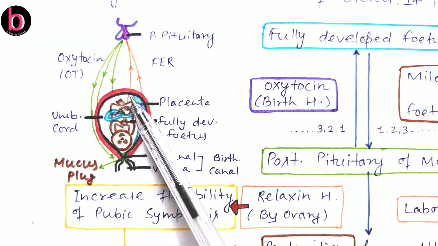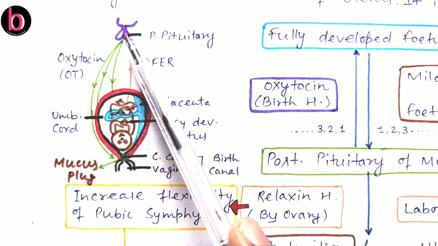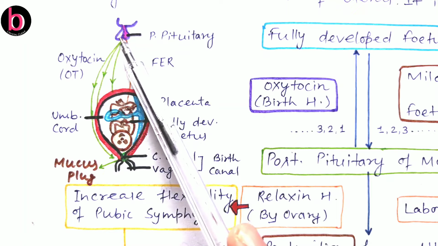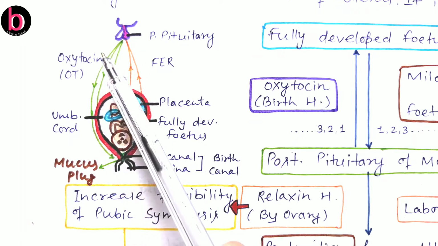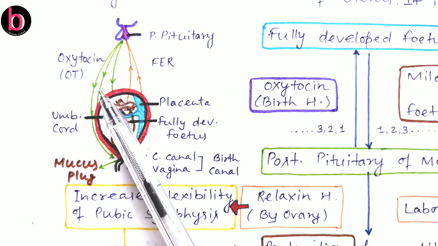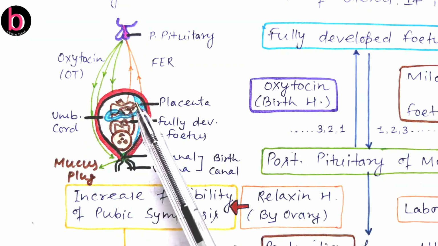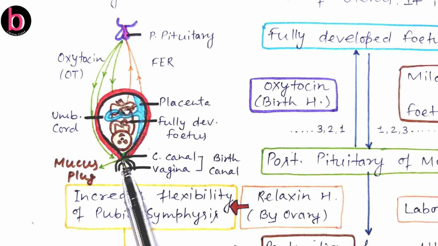Further, there will be more fetal ejection reflexes to the posterior pituitary, and the posterior pituitary will secrete more and more oxytocin. This will continue, and the cervical canal along with the vagina is going to be expanded and there will be parturition or childbirth.